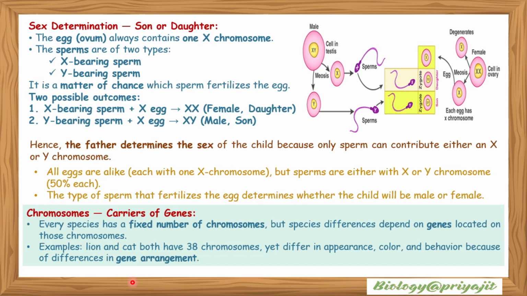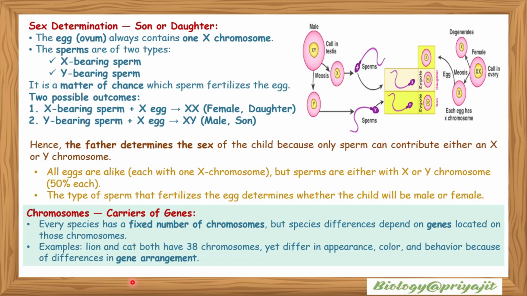Hence the father determines the sex of the child, because only sperm can contribute either an X or a Y chromosome. All eggs are alike, each with one X chromosome, but the sperms carry either X or Y, 50% each. So the type of sperm that fertilizes the egg determines whether the child will be male or female.